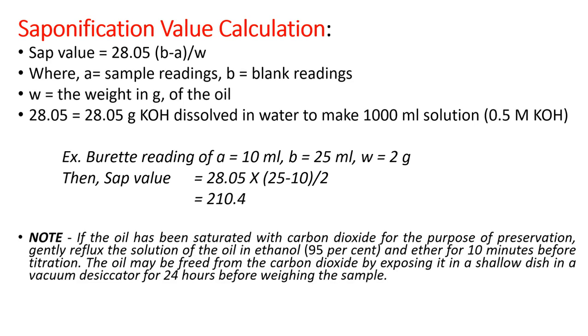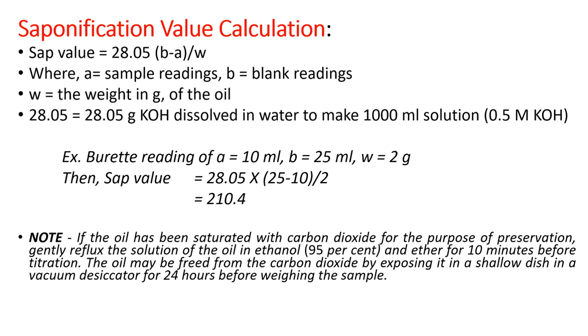So our sap value for the given oil was 210.4. Now, one thing we need to remember is if the oil has been saturated with carbon dioxide, which is generally done for preservation, then we need to reflux the solution in ethanol and ether for 10 minutes before titration.